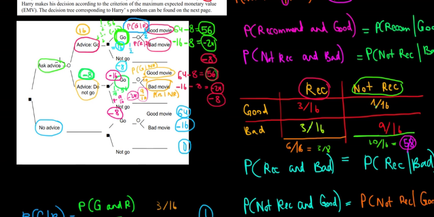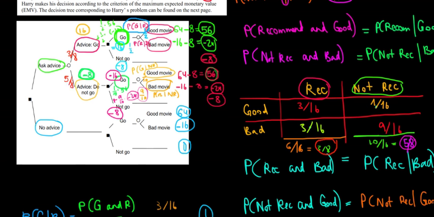Because we know there's a probability of recommending, of advising us to go, and the probability of not recommending, of advising us not to go. And we can use the probabilities that we found in the table over here. The probability of recommending, of telling us to go to the movie, is 3 over 8. So that would be the 3 over 8 probability over here. And the other one, the remaining 5 over 8, is the probability of advising us not to go, the probability of not recommending the movie.